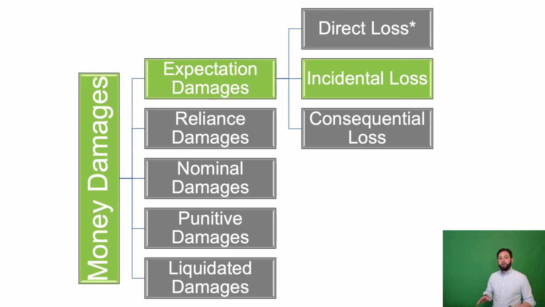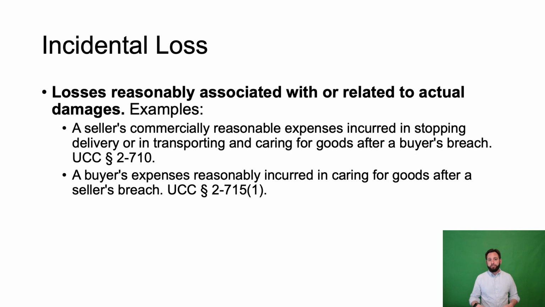The second component of expectation damages, once you've arrived at the amount for the direct loss component through one of those 3 measures of direct loss, again, loss in value being the most common measure of direct loss, is incidental loss. So let's calculate incidental loss and add that to our expectation damages calculation.